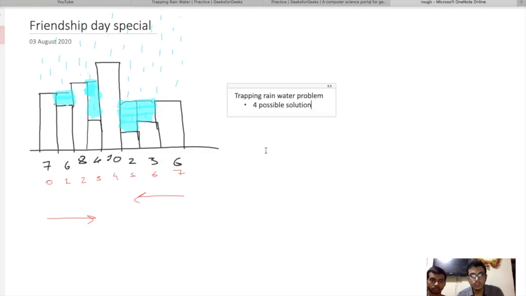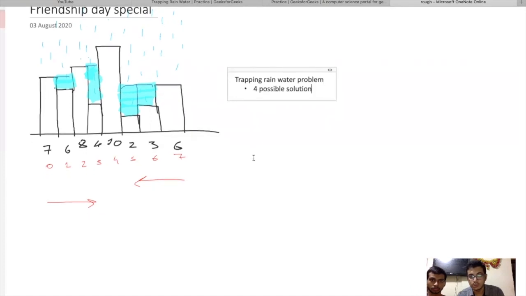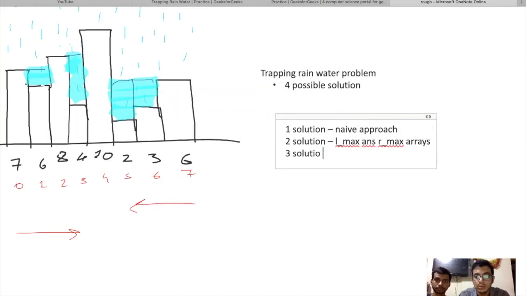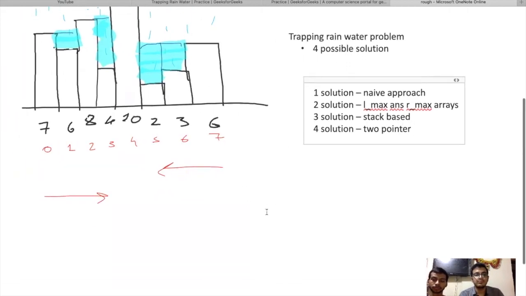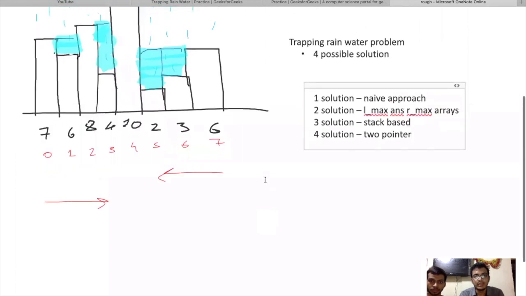So let's move to the third possible solution. The third solution will be stack based, using stack. And the fourth solution will be a two pointer solution. So let's discuss the third solution.